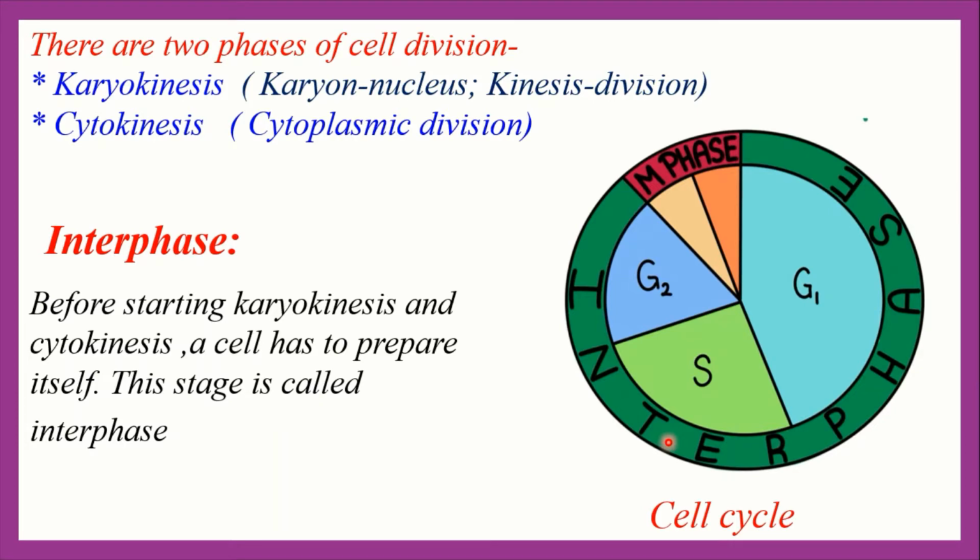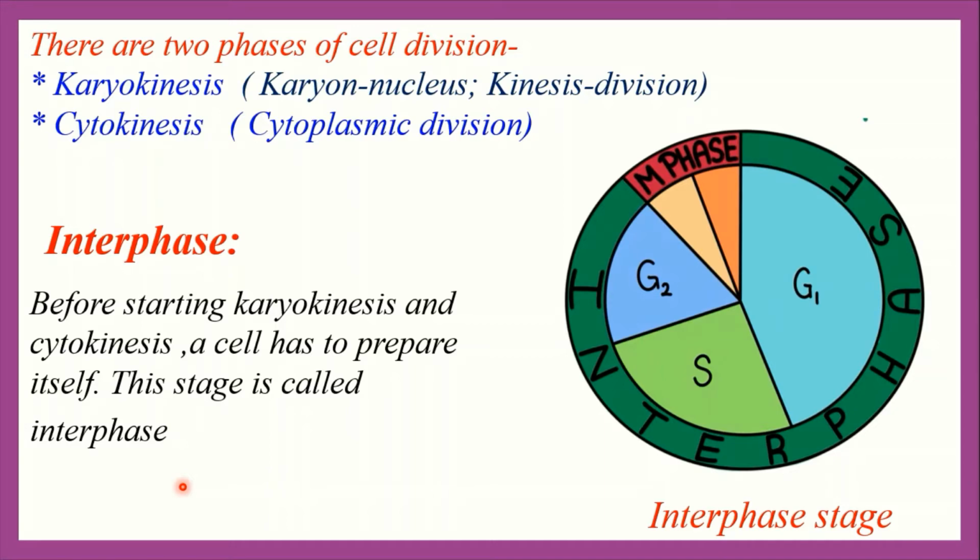Interphase step has got three specific phases, that is G1, S and G2. After completing the G1, S and G2 phase, the M phase will start. Here M phase will be mitosis cell division. The mitosis cell division is divided into 5 phases. These 5 phases are prophase, prometaphase, metaphase, anaphase and telophase.